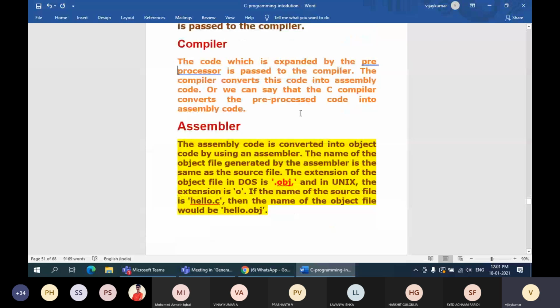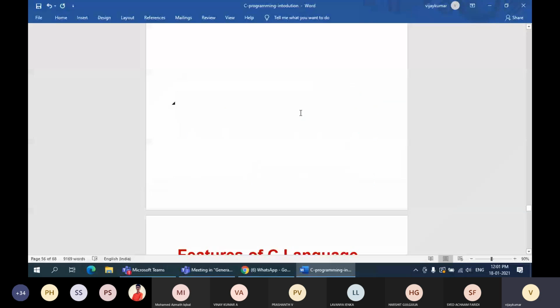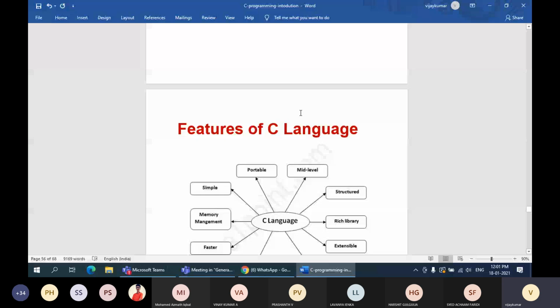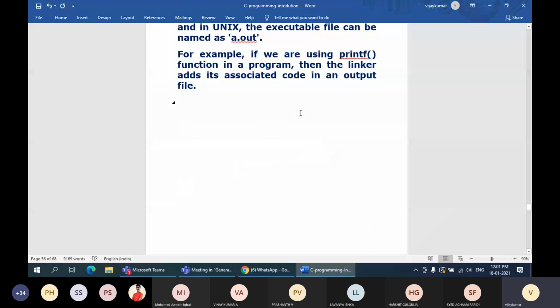Already I have forwarded this file in the first class itself. So just go through this concept. If you get any doubt, you can ask me. Okay, fine, guys.